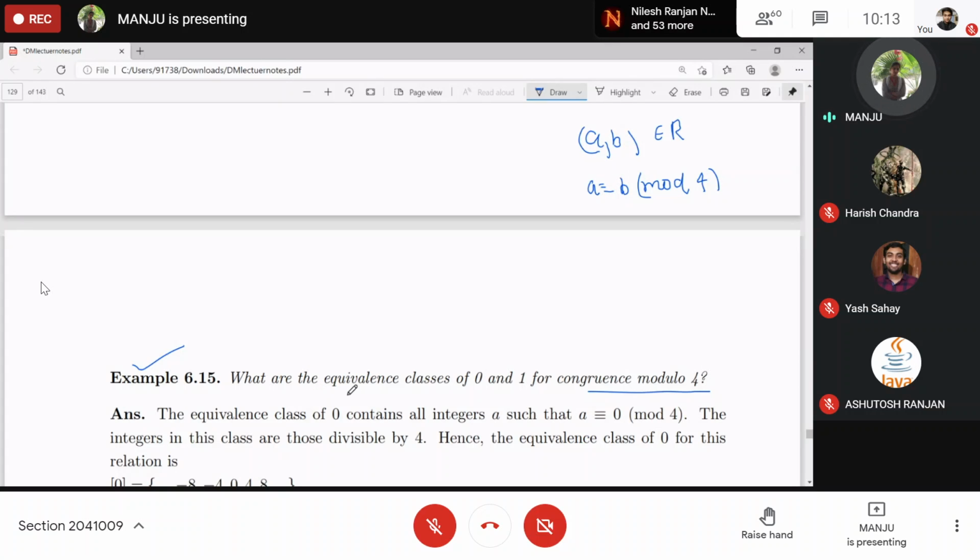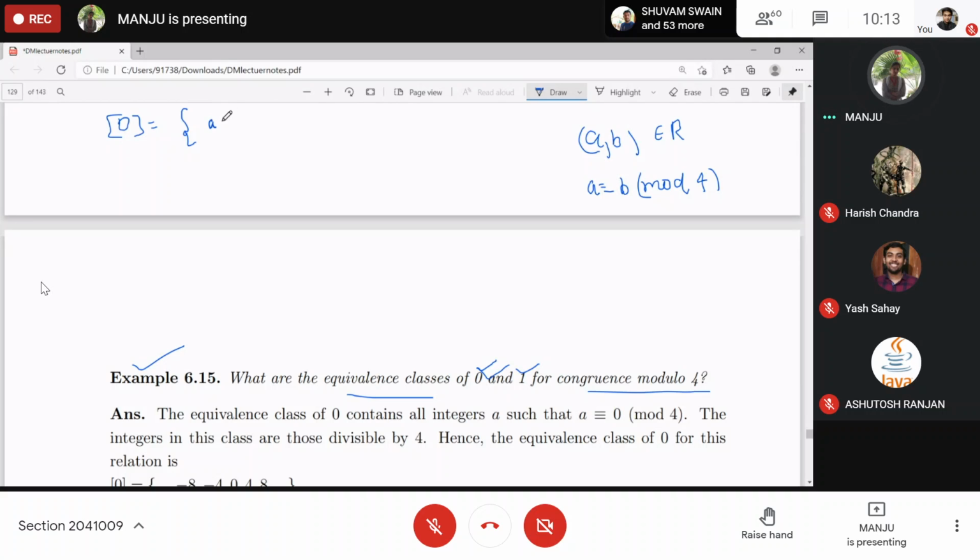Now you need to find the equivalence class of the element 0, and congruence modulo 4 is the equivalence relation on the set of integers. So one integer we have taken is 0 and another is 1. We want the equivalence class of these. The equivalence class notation is a square bracket with the element. The equivalence class of 0 will be, tell me, multiples of 4. Can you define it?